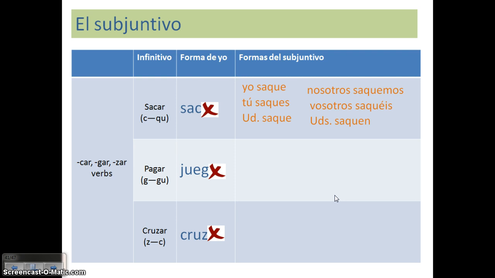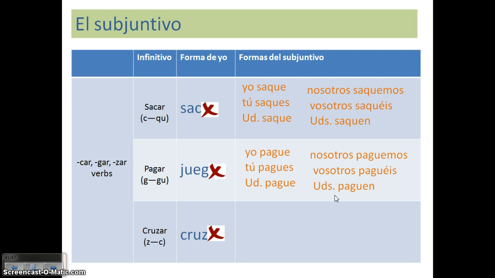Still my opposite endings. Yo pague, tú pagues, usted pague, paguemos, paguéis, paguen. Yo cruce, tú cruces, usted cruce, crucemos, crucéis, crucen.